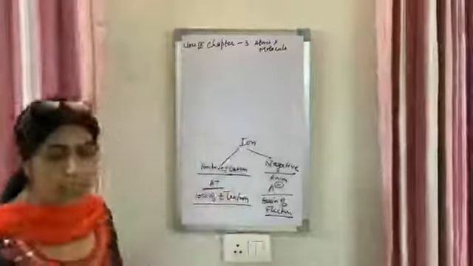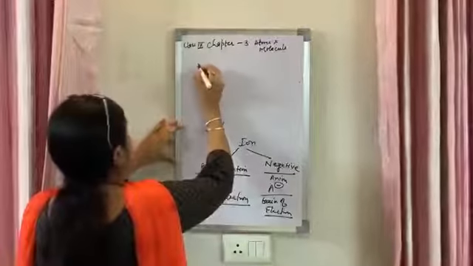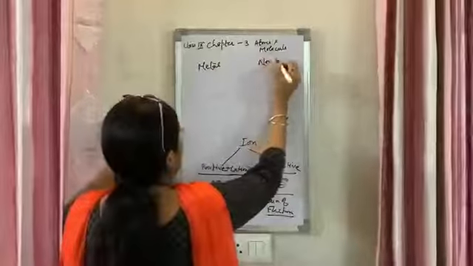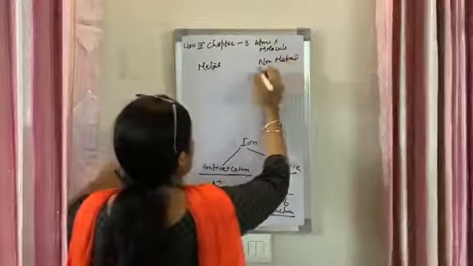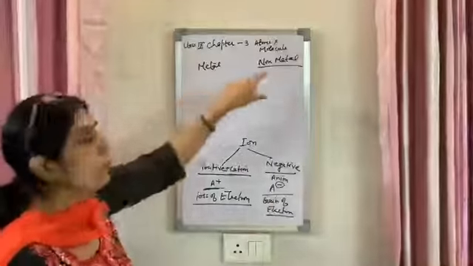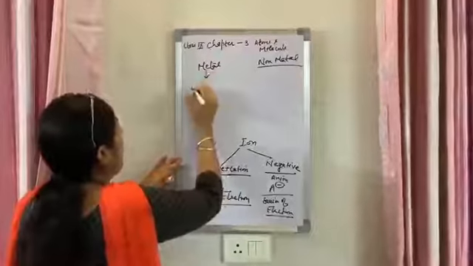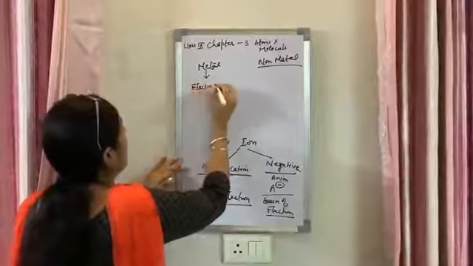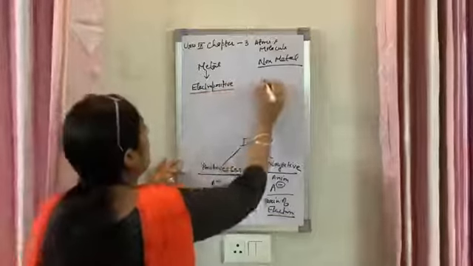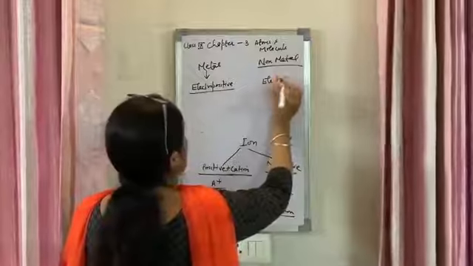We talk about the elements. We have divided the elements into two basic categories: one is the metal and the other is the non-metal. And there are a few elements which have the characteristics of both metal and non-metal. These are called the metalloids. Now, metals are called electropositive. They are electropositive in nature, and non-metals are electronegative.